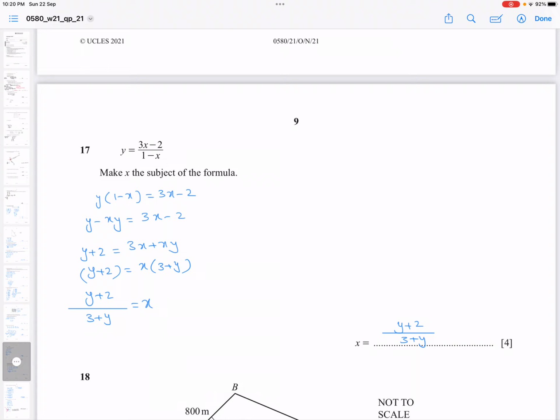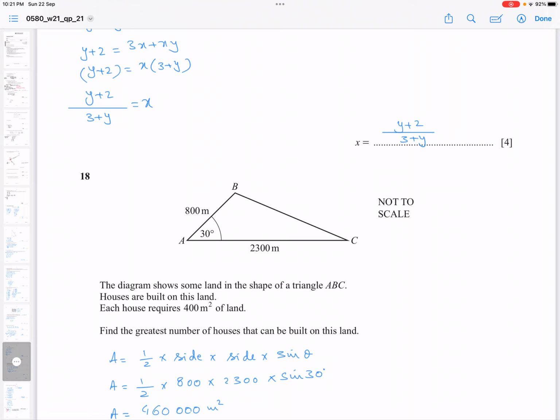Question number 18. The diagram shows some land in the shape of a triangle ABC. Houses are built on this land. Each house requires 400 square meters of the land. Find the greatest number of houses that can be built on this land. So this is purely an included angle triangle. Included angle triangle means the angle is given and the sides of that angle are also given, or you can say the two given sides have an angle between them.